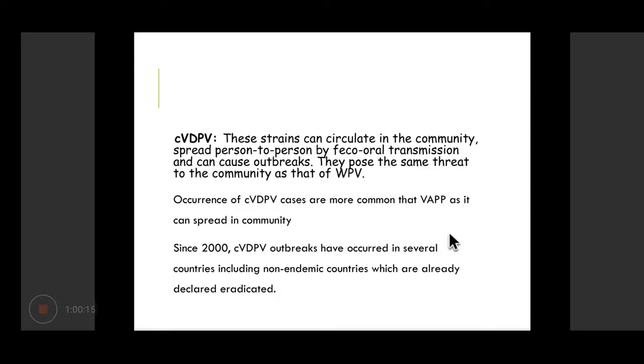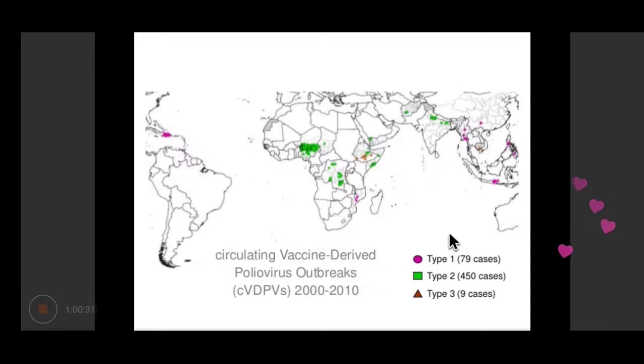So circulating VDPV are the ones which are circulating in the community and spread from person to person by fecal-oral transmission, and they can cause outbreaks, and they pose the same threat to the community as wild polio virus. So these are some of the areas where circulating vaccine-derived polio outbreaks have been seen.